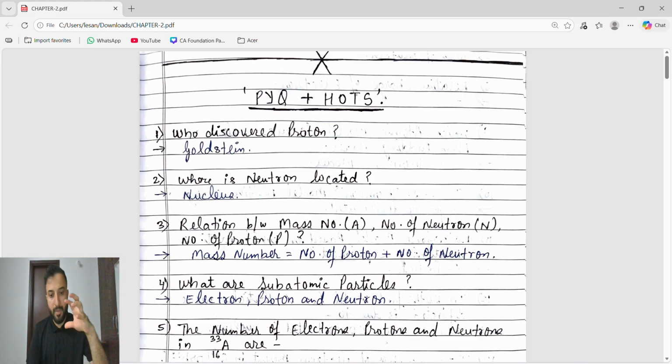Many of you are asking, sir, many topics you are skipping. Yes beta, many topics I am skipping. Understand the thing. First, in Kcet you don't want detailed things, so I am removing that detail part. If you want to study in detail, you can take out the NCERT textbook and read it.